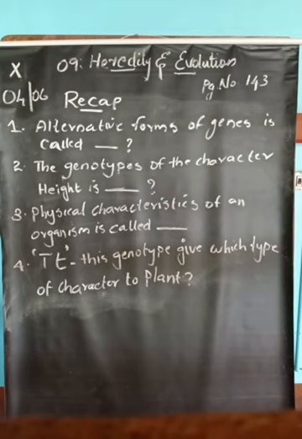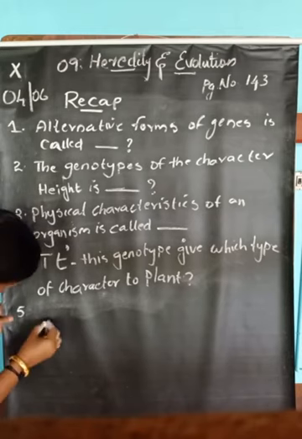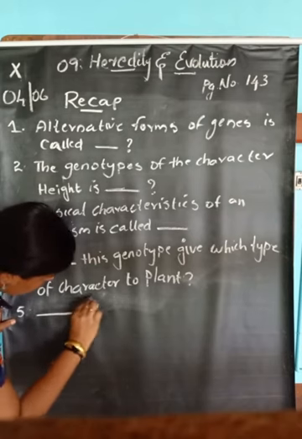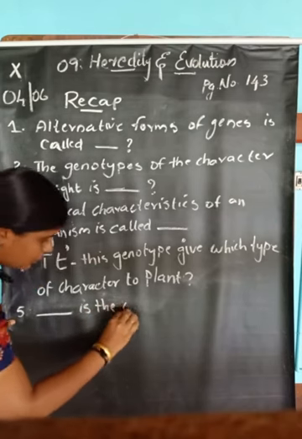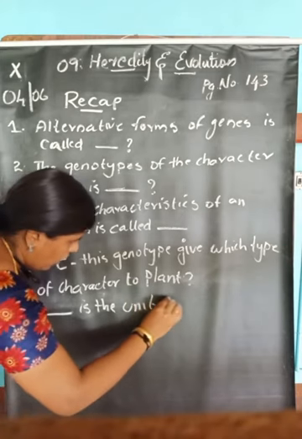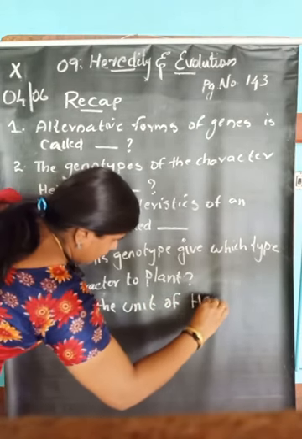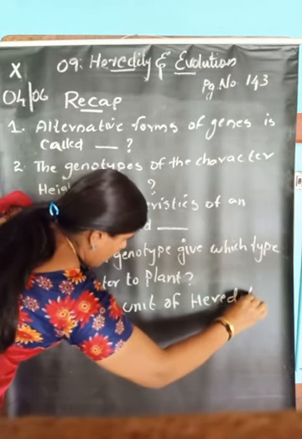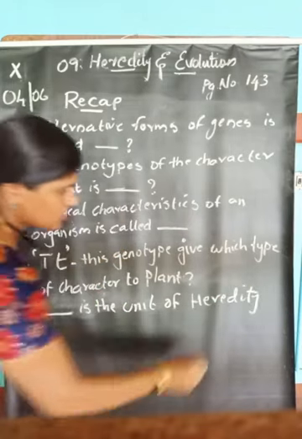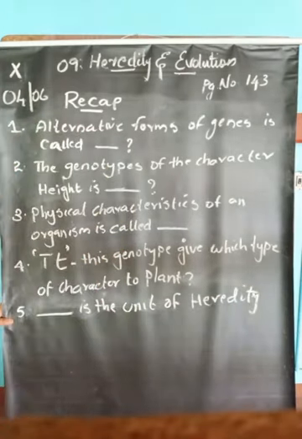Then the fifth one: dash is the unit of heredity.